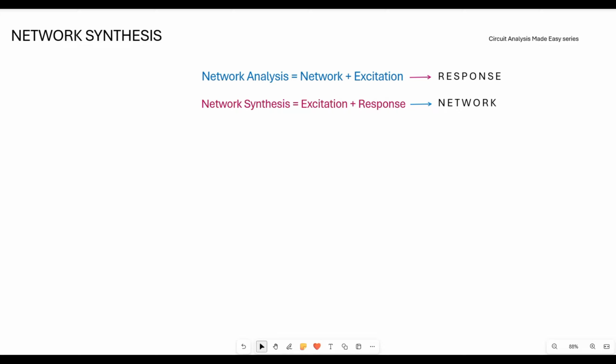So why is this an important topic? Network synthesis is useful because it connects mathematical function, circuit analysis and practical network design. This topic is very important in control systems, communication networks, filter design and advanced circuit theories.